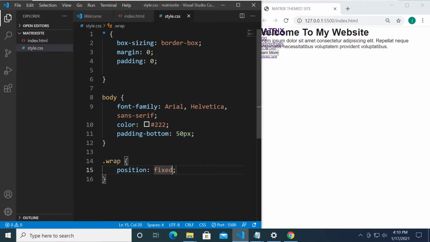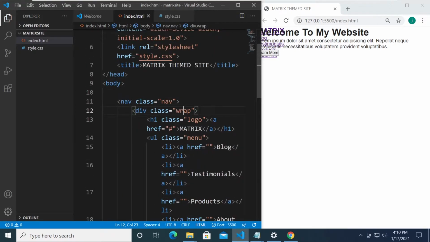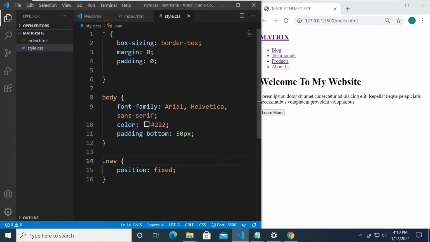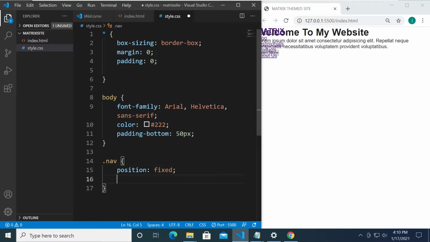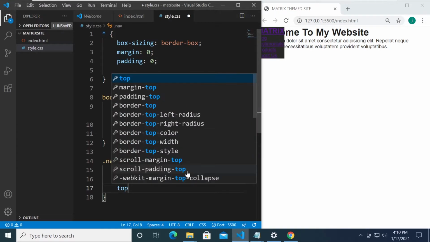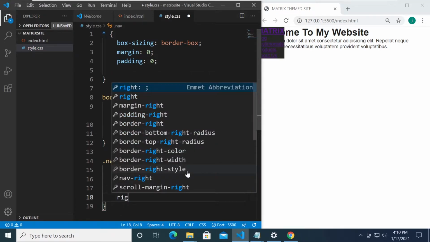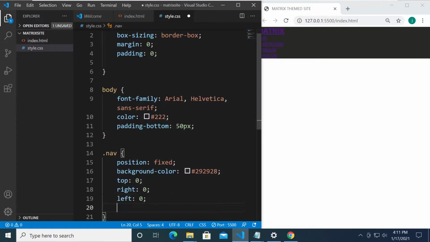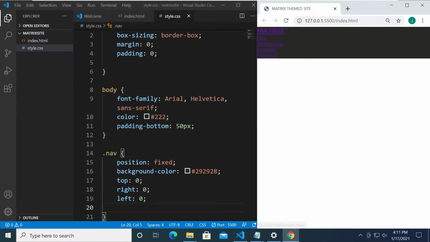Hold on, not wrap, but the nav. I mean the nav. Where is it? This one right here. Okay, so this is going to be a nav because we want it to be fixed at the top. That's why we're setting its position to fixed. And background color is going to be these values: 29, 29, and 28. Okay, so that's a hex value. I'm going to set the top to 0, right to 0, and left to 0 as well. And yeah, I think that's what we need. And looks like we're going to need to change the color.